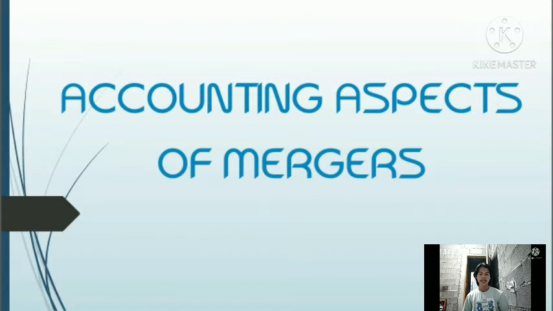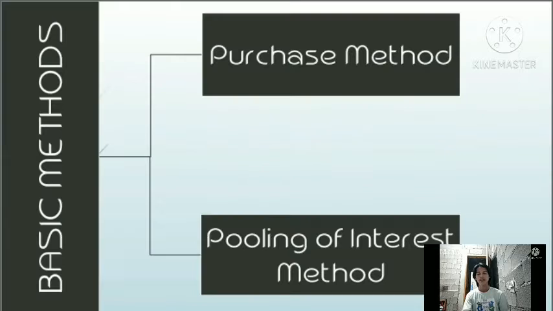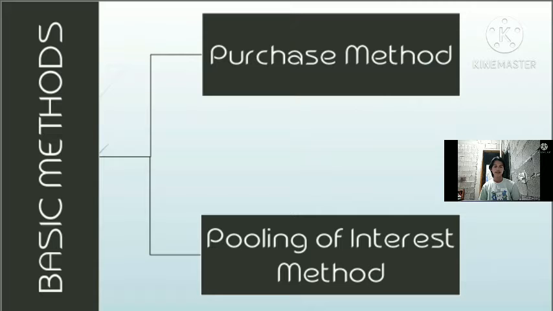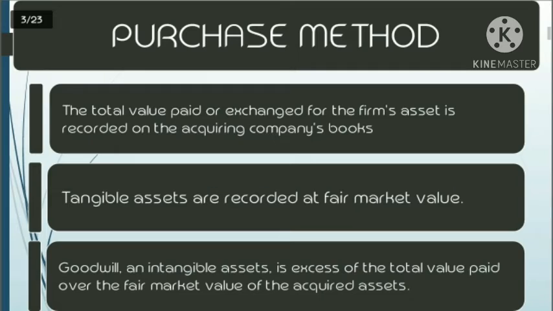The accounting aspects of mergers. There are two basic methods that can be used to account for mergers. We have the purchase method and the pooling of interests method. First, we have the purchase method.